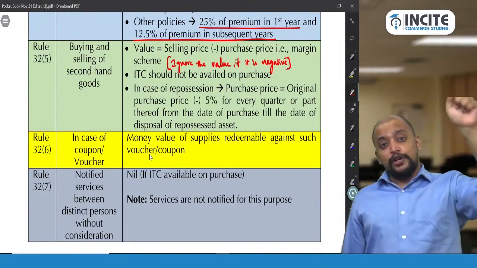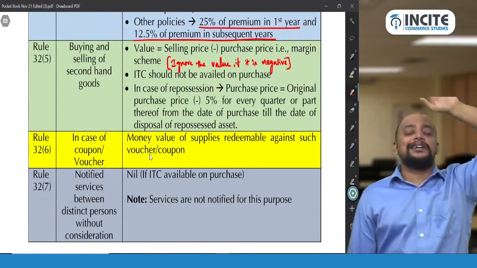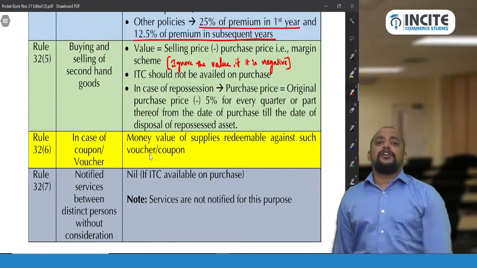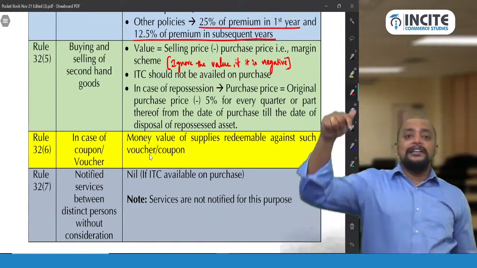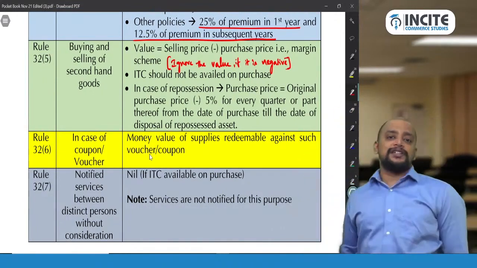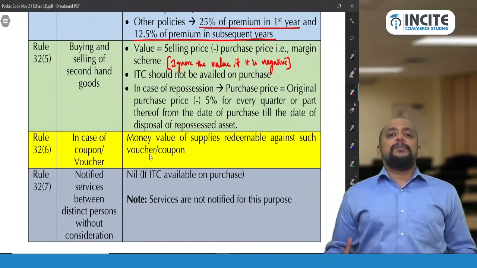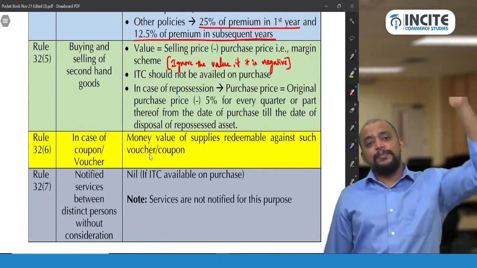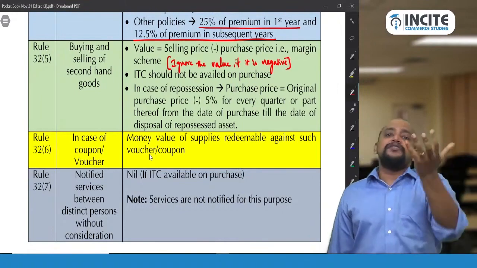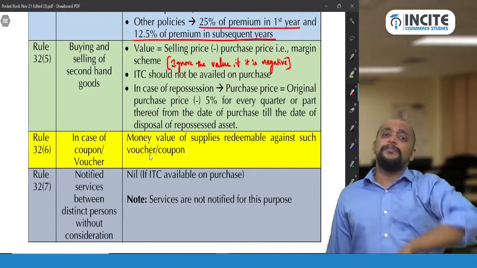So the defaulting borrower would have purchased at the original purchase price. Now take that and give a depreciation of 5% for every quarter or part thereof from the date of purchase till the date of disposal of that repossessed asset. Okay. So depreciation will be calculated at 5% for every quarter or part thereof, because the original purchase price is for a new asset, but when we repossess it, it is not a new asset, it is a depreciated asset.